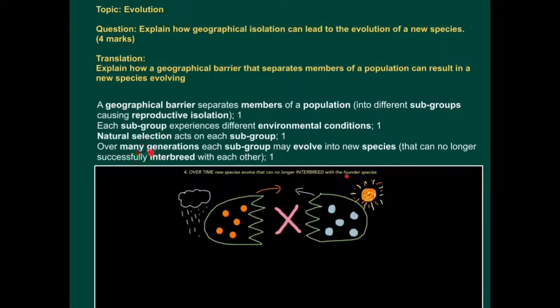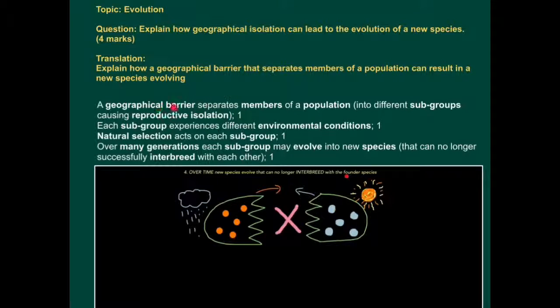And finally, over many generations, each subgroup may evolve into new species. So you can see now the different colours represent that they're now a new species, and what that literally means is they can no longer successfully interbreed or reproduce with each other. So if they were reunited, they could no longer reproduce to produce fertile offspring. That's the definition of a species.